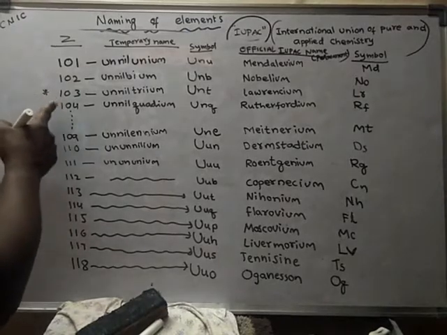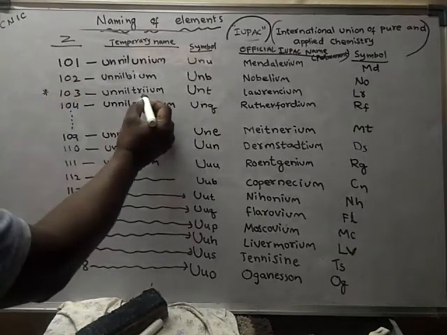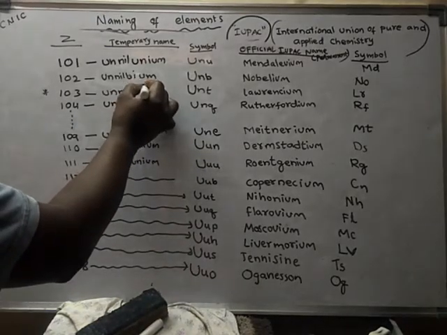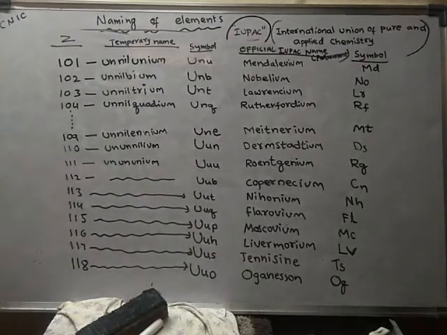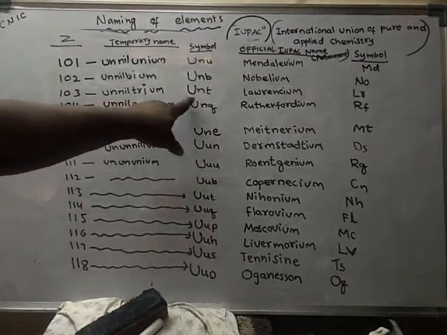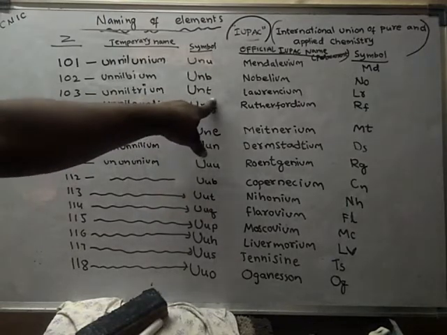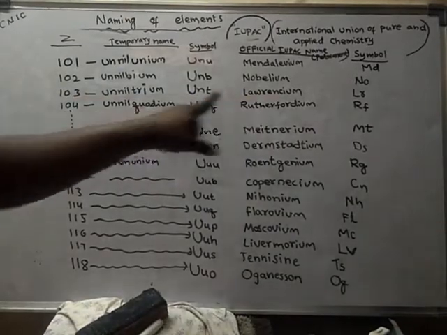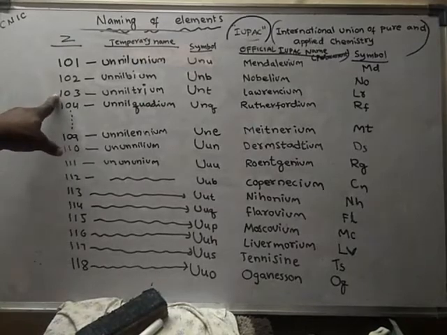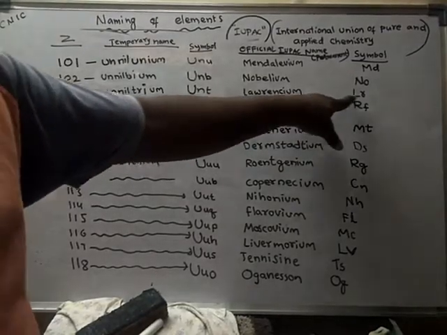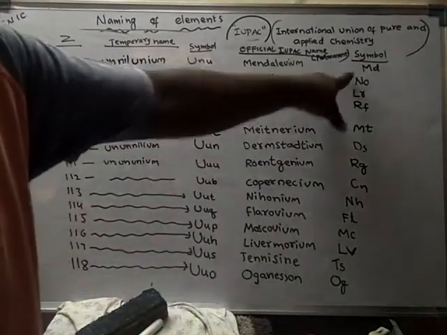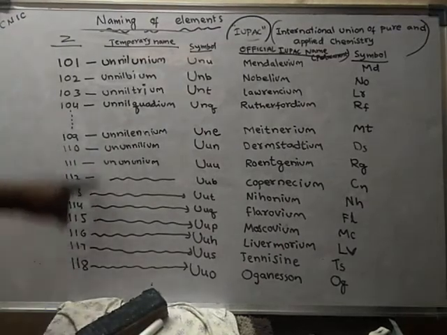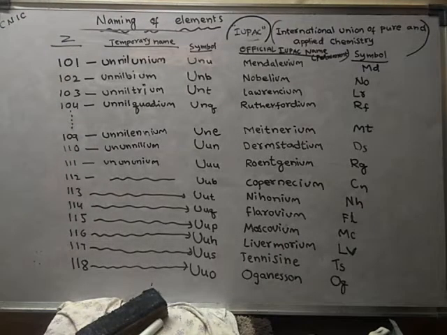Here also a correction is needed. For 103, unniltrium, two i's are coming, so only one i should be used here. Hence corrected. The temporary symbol is UNT, and the permanent name given to the element whose atomic number is 103 is Lawrencium, and its permanent symbol is LR. So these are the permanent symbols, these are the permanent names, these are the temporary names, and these are the atomic numbers of the newly discovered elements.